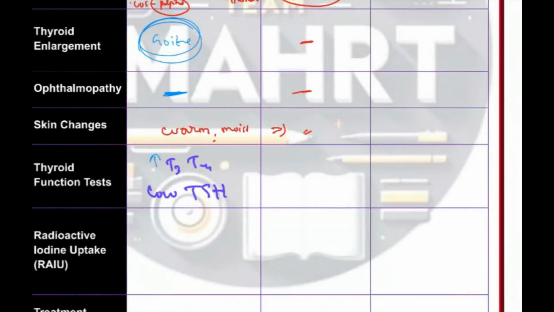Thyroid function test? Elevated T3 will be there, elevated T4 will be there, yes, but the TSH level can be normal or low depending on how much time has passed. If she just took it, the TSH will be normal, but if some time has passed, like 2-3 hours, then TSH will be low, because T3 and T4 take time to reach the pituitary and suppress the TSH. Yes, somebody has raised a hand. What is your doubt?